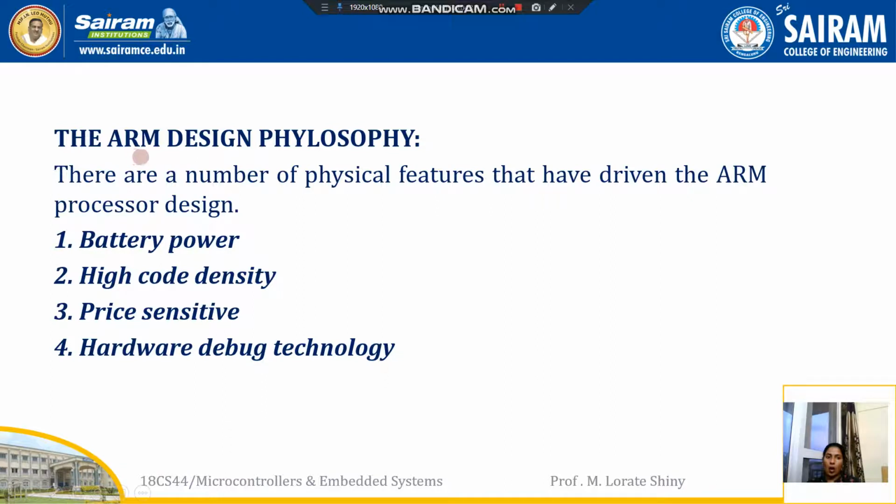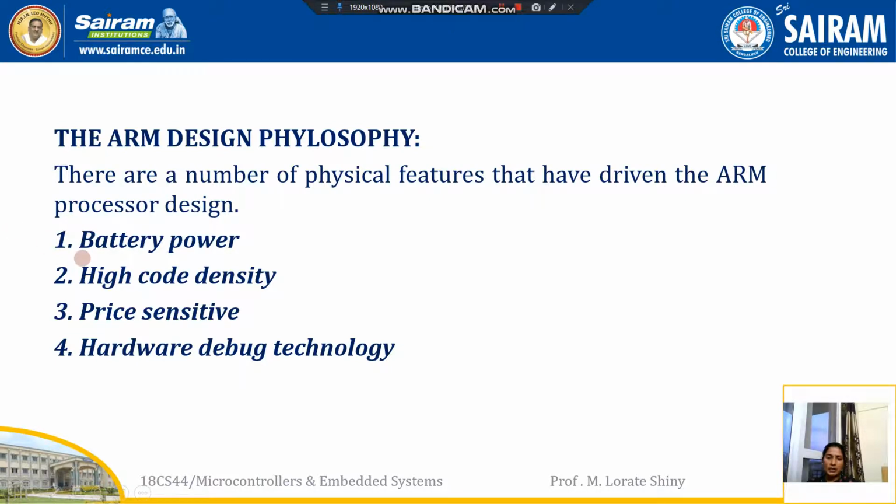Next we will see the ARM design philosophy. There are major physical features we need to consider while designing the ARM. They are battery power, high code density, price sensitivity and hardware debug technology. First one, battery power. We know there are many portable embedded devices, for example a digital camera. All these portable embedded devices need battery power. So those embedded devices need to be small in size. If it is small in size, it will consume less power, so the battery life will be longer.